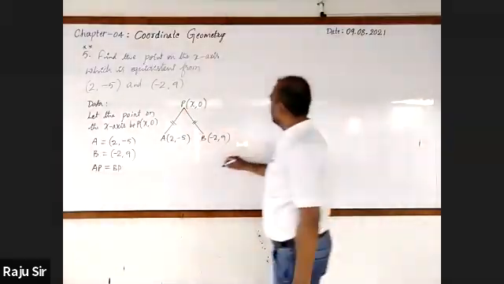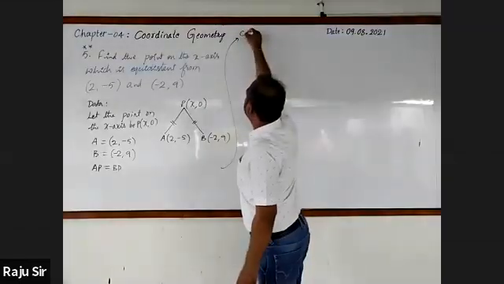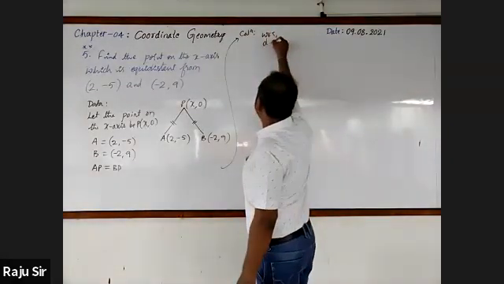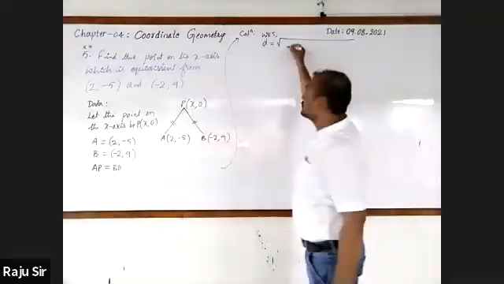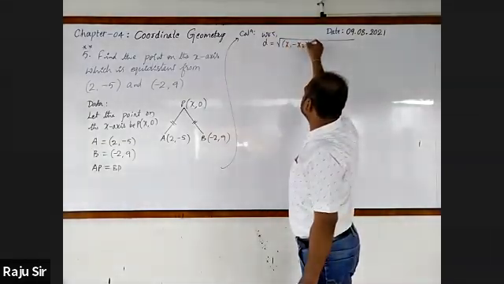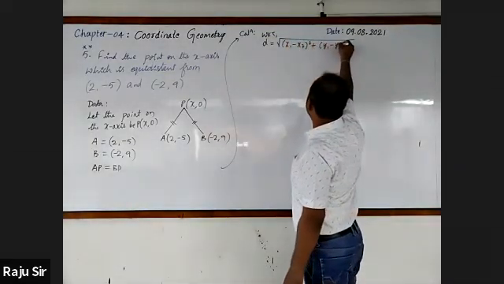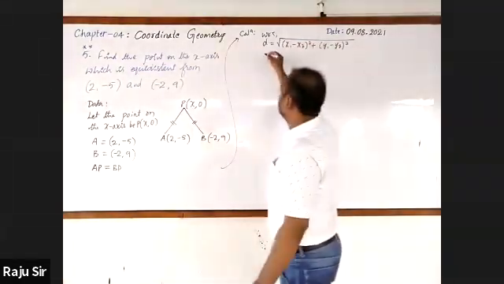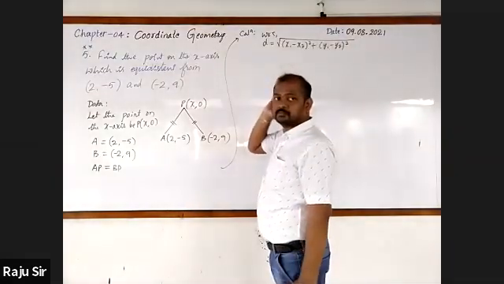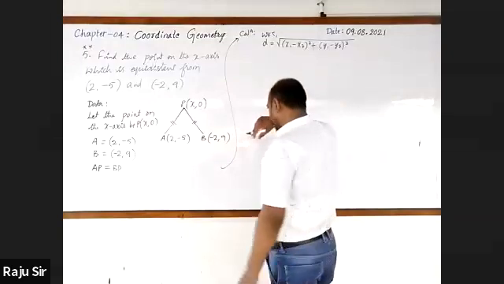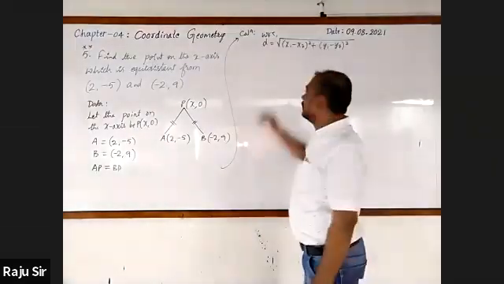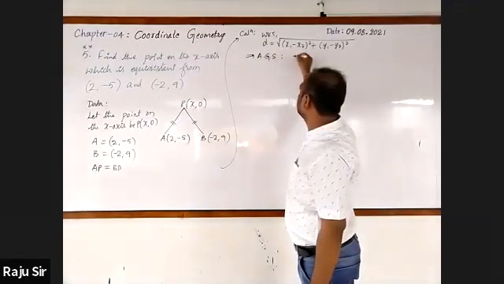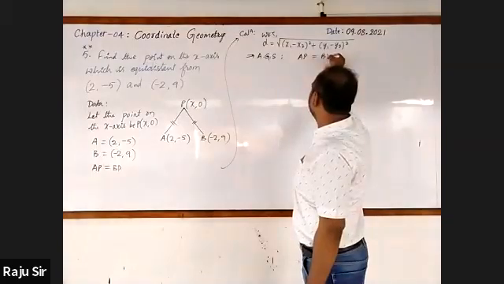Right. What formula should be used? Distance formula. We know that the distance formula D is equal to square root of (x1 minus x2) whole square plus (y1 minus y2) whole square. Then, according to the given statement, AP is equal to BP.